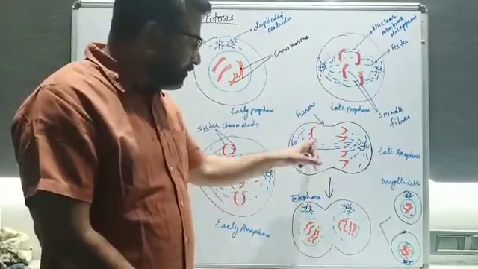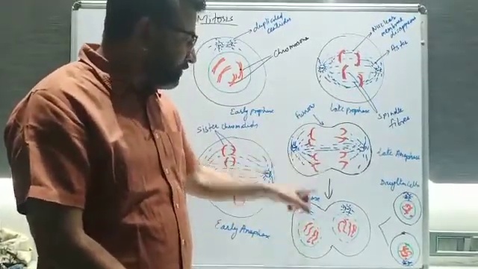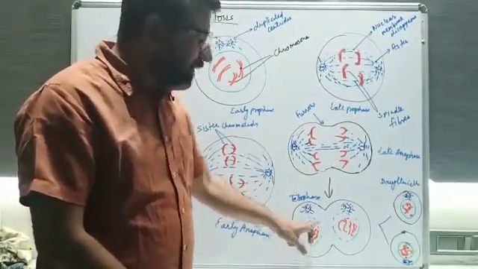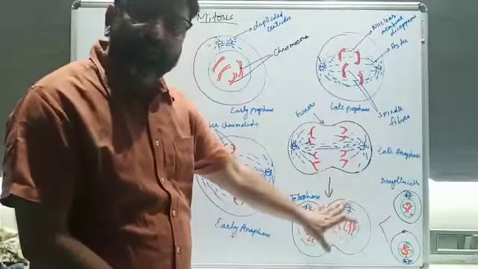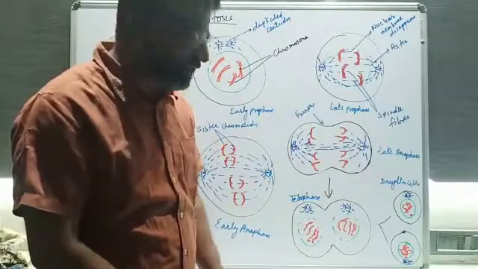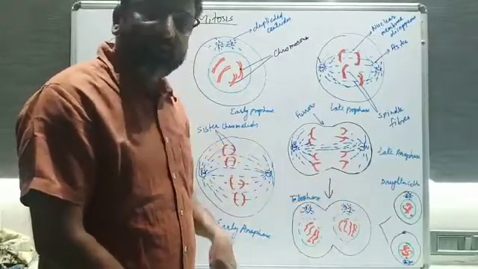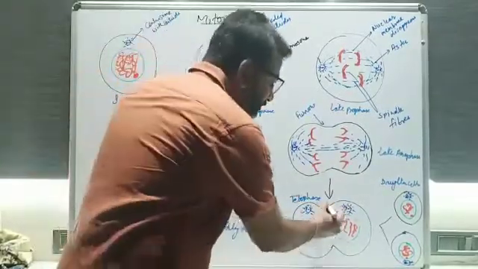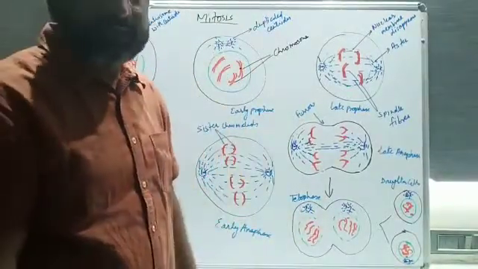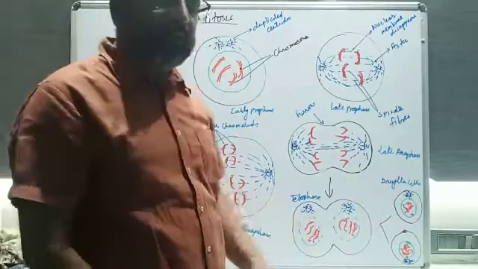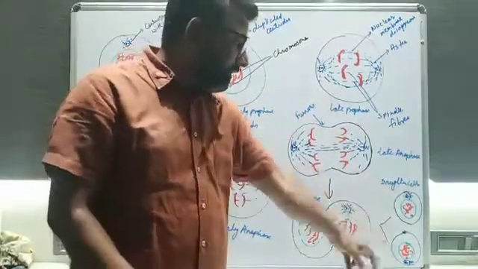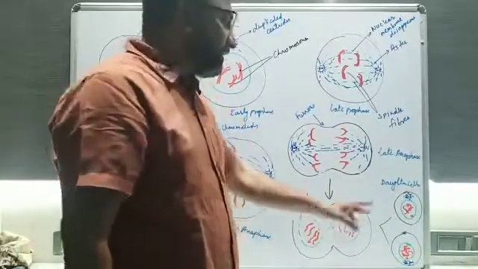Understood? And these chromatin materials, the chromosomes, will enter the nuclear membrane. So they are all confined in the nuclear membrane, and the centrosomes will get separated from each other. One will go to this side, and another will go to that side. And finally, what happens? The whole cell will be divided from that part, which is called cytokinesis. Understood? That is called cytokinesis. In cytokinesis, the cell is divided and converted into two daughter cells. So these are the two daughter cells.